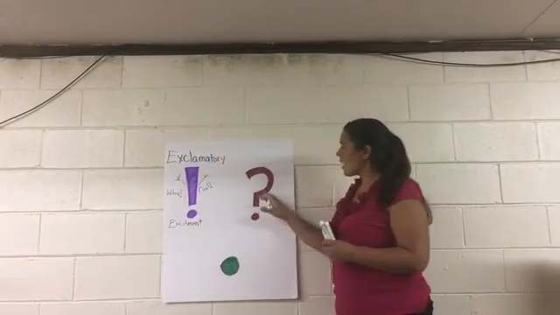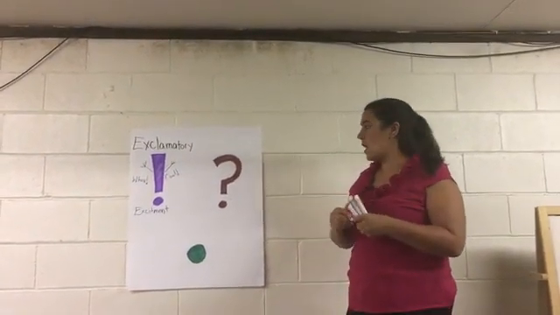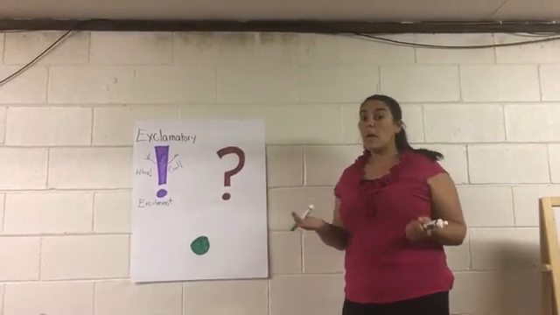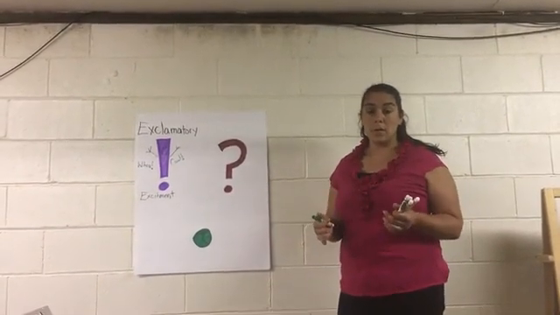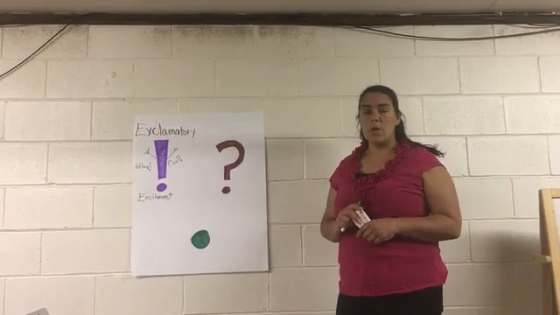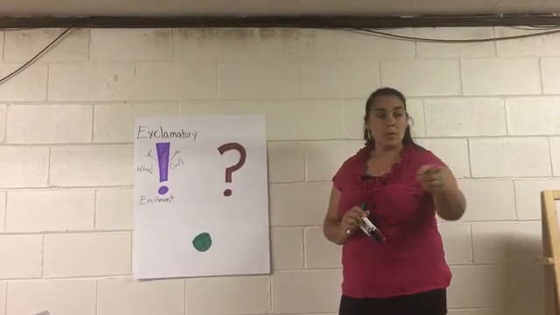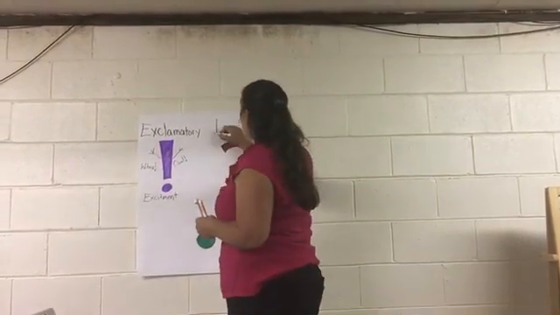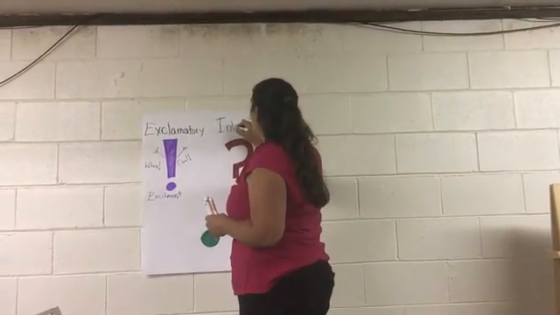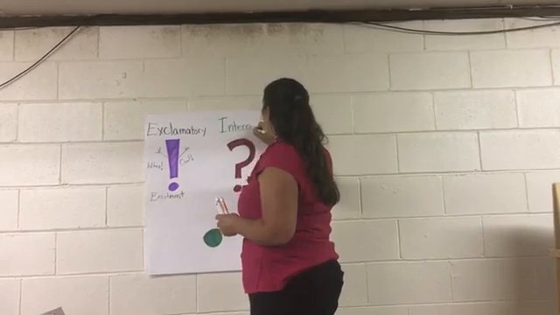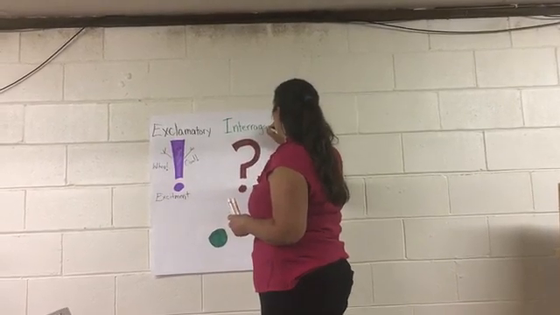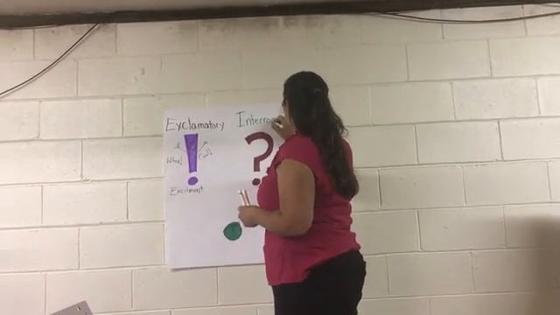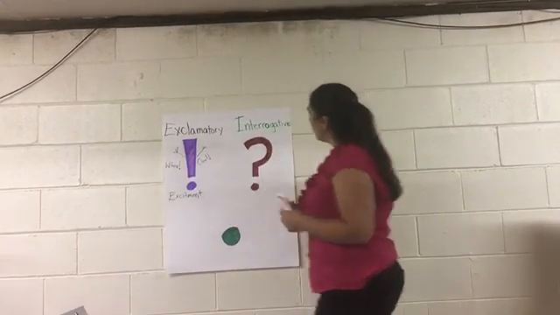All right. What do we call the sentences that end with a question mark? Sometimes people think about it when the police officer is questioning a person. What is that called? Yes, you're right. It's called interrogate. So this is an interrogative. So it's an interrogative.